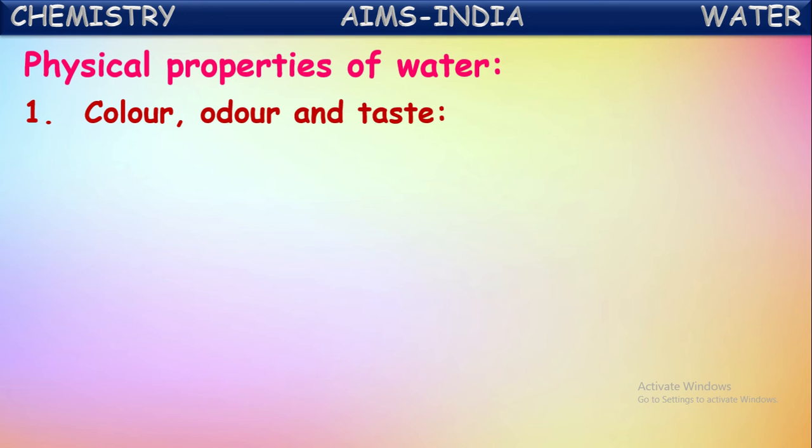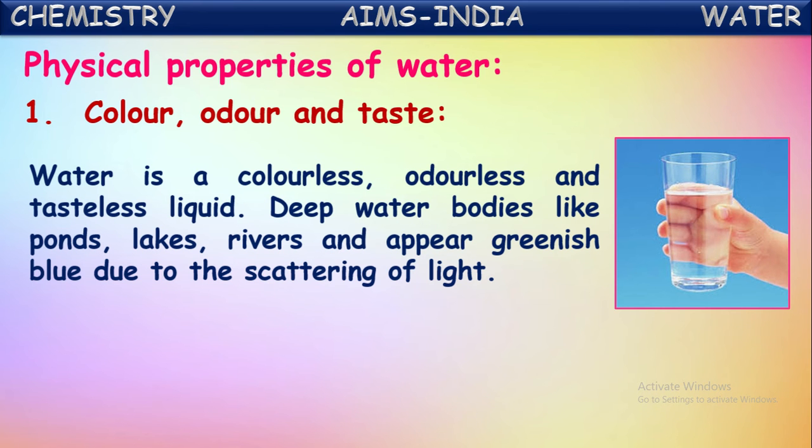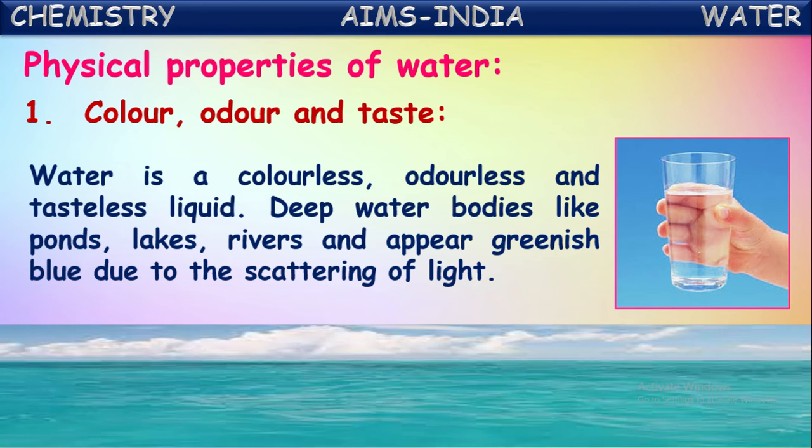What is the color of water? Have you seen pure water? We know pure water is a colorless, odorless, and tasteless liquid. But deep water bodies like ponds, lakes, rivers, they appear greenish blue due to the scattering of light. Actually, pure water has no color. Not only color, it does not have any odor and taste also.